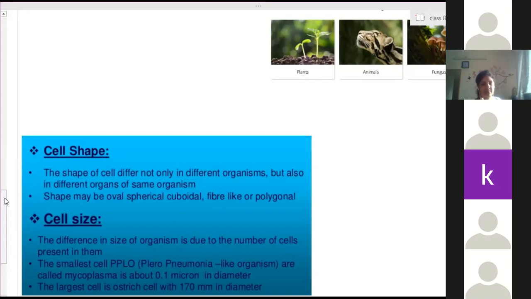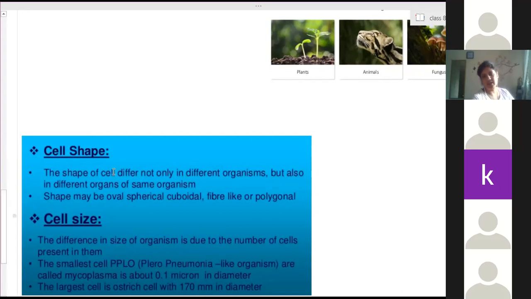Size and shape are the same. But they are different from muscle cells. They are different from WBCs, white blood cells. Clear? Yes, ma'am.